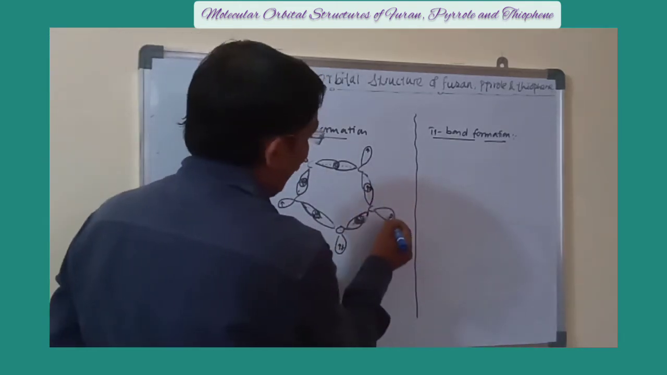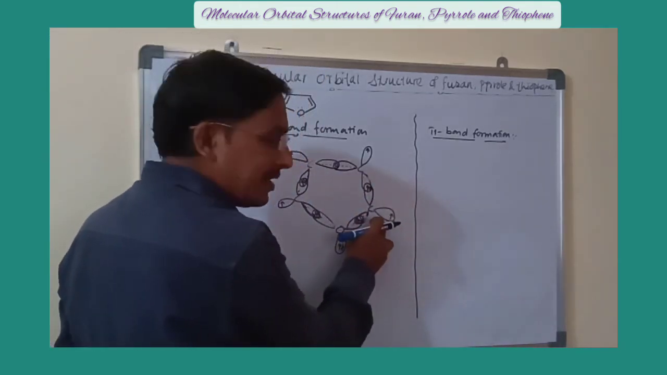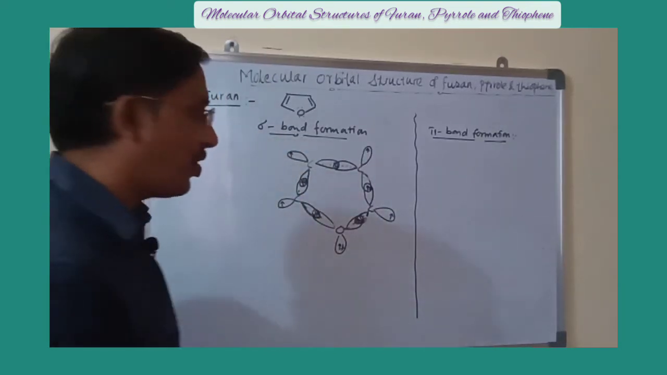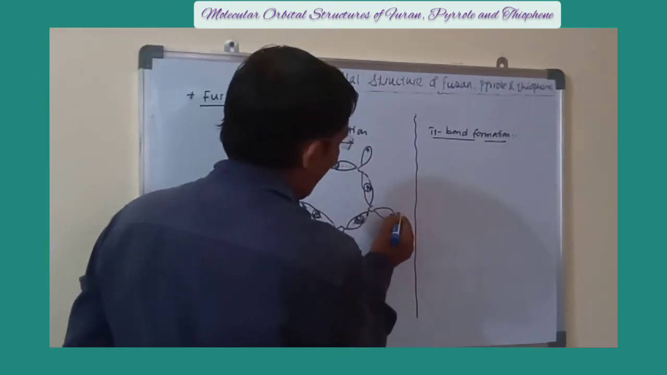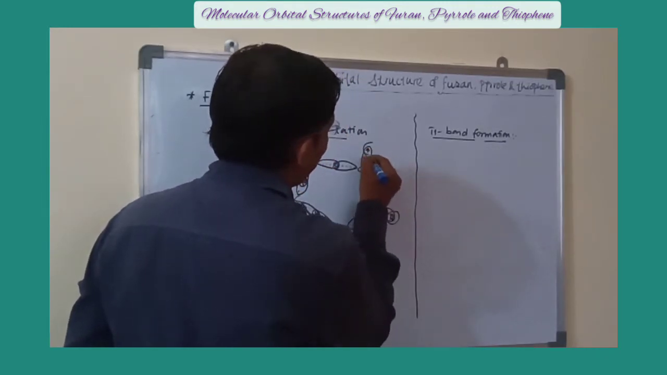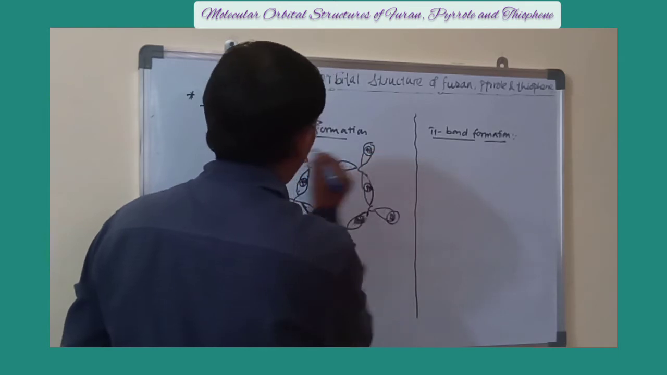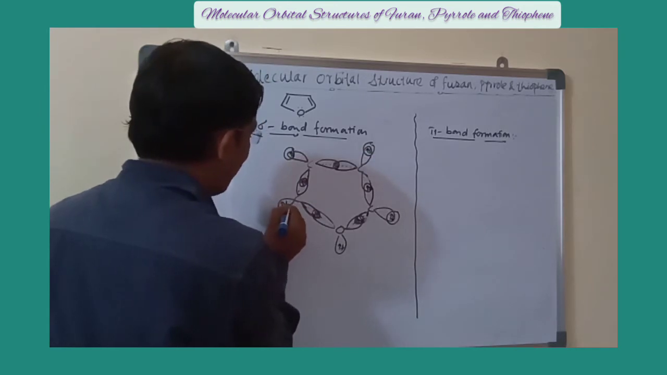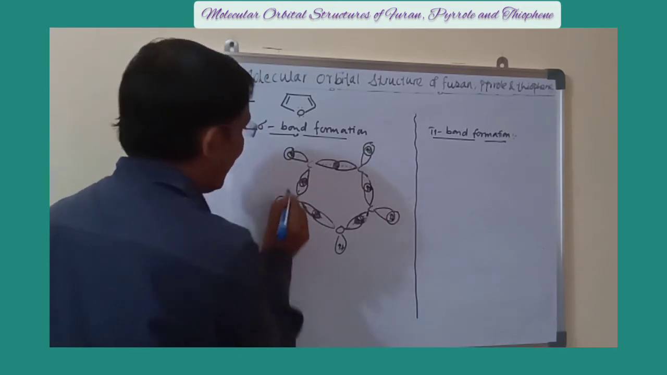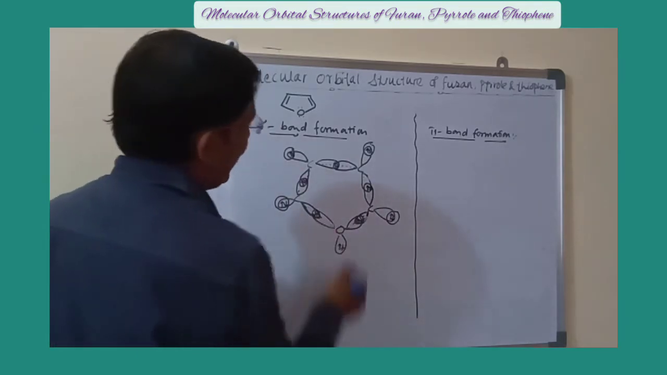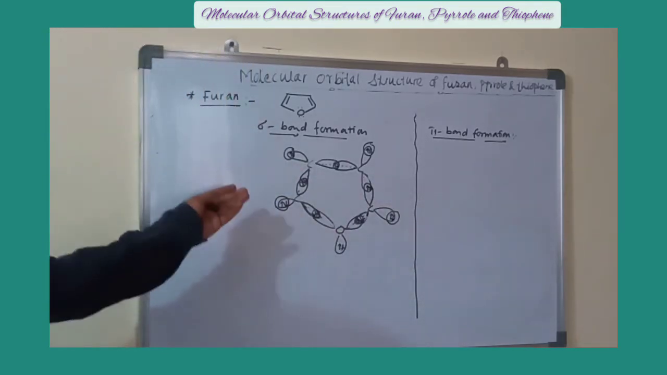And here what happens with this sp2 hybrid orbital of each carbon atom which has one single electron: each overlaps with the hydrogen to form a C-H sigma bond. Now this is a hydrogen atom. Hydrogen atom has only one orbital, that is the s orbital. Since it has only one orbital, this is the sigma bond formation of furan.